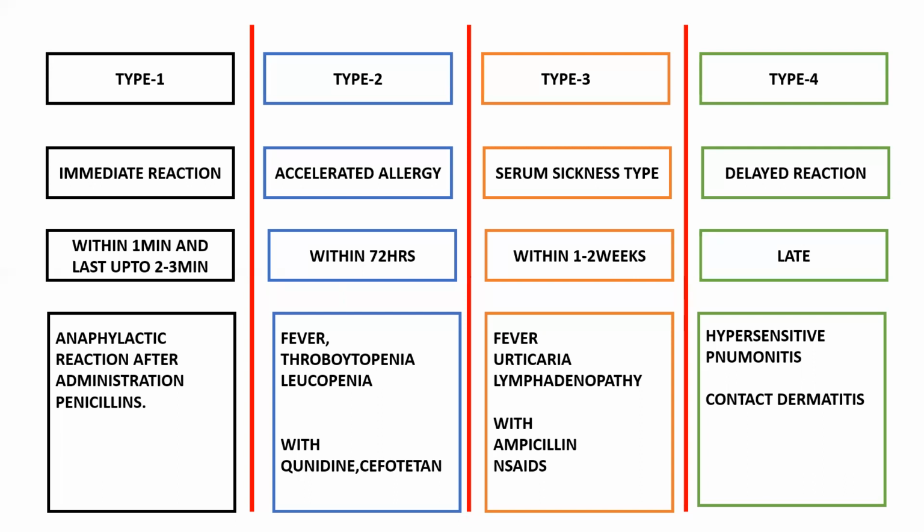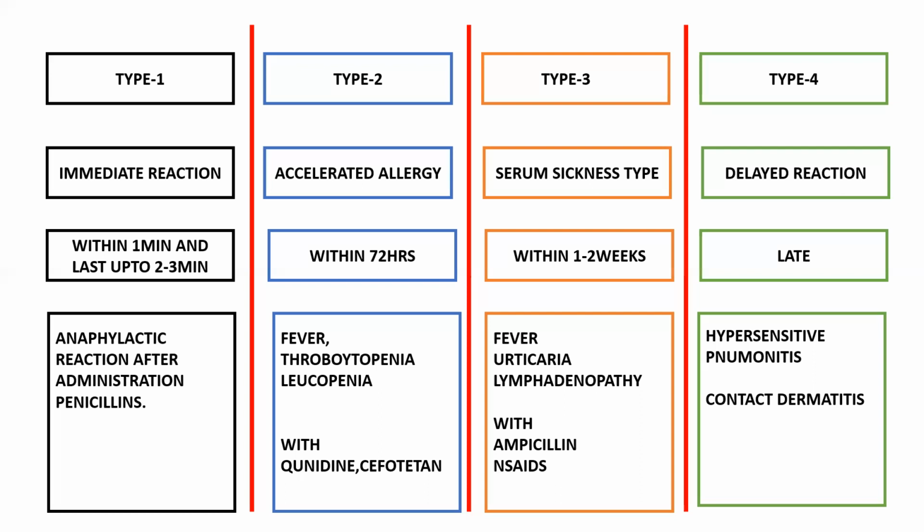And type 2 hypersensitivity reactions are common with quinidine and cefotetan. And type 3 are common with ampicillin and NSAIDs. And type 4 includes hypersensitivity pneumonitis and contact dermatitis. Those are the examples, right?